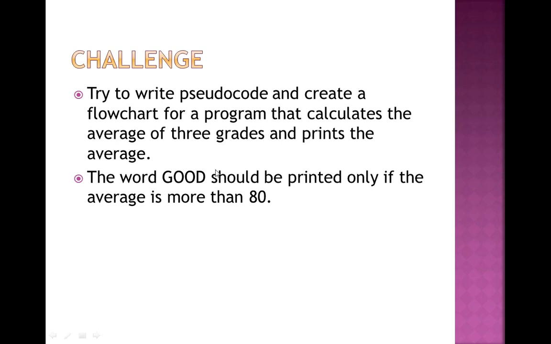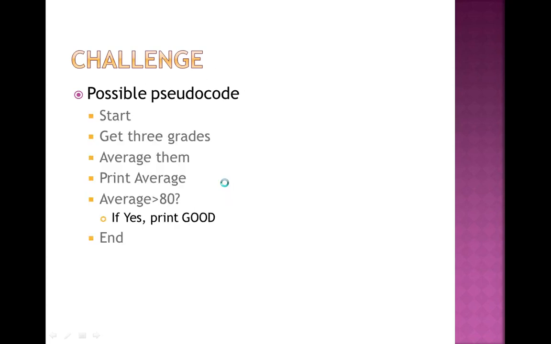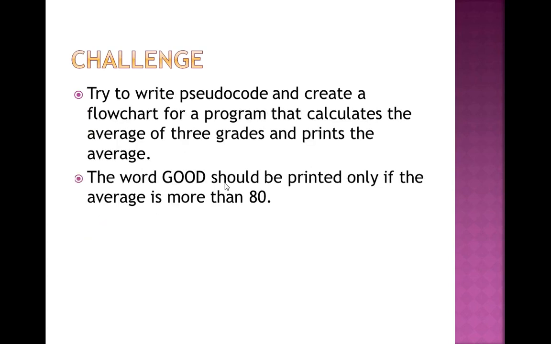Now this is the question which you have to try. The solution is given. Try to write pseudocode and create a flowchart for a program that calculates the average of 3 grades and prints the average. Means you have to take the average of 3 grades and then print the average. The word good should be printed only if the average is more than 80.